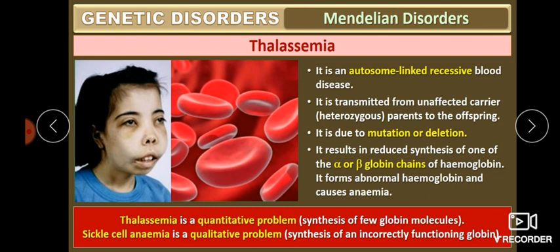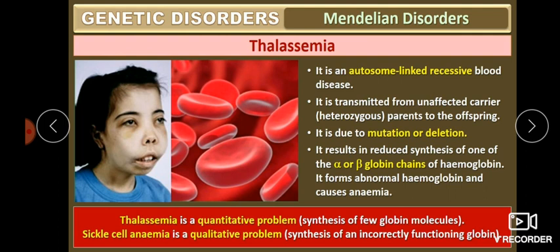Then, what is thalassemia? It is an autosomal recessive trait. Actually, it is a blood disease. It is transmitted from an unaffected carrier, that is, a heterozygous parent, to the offspring.